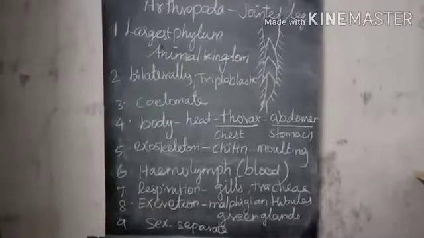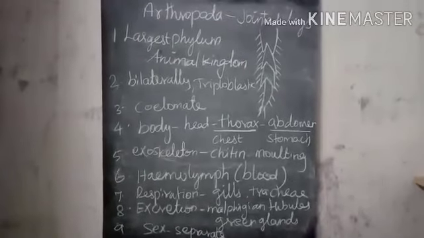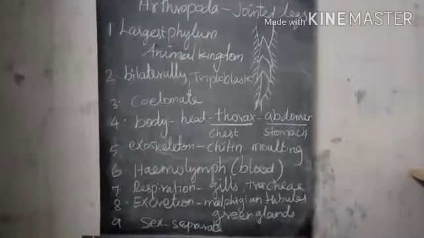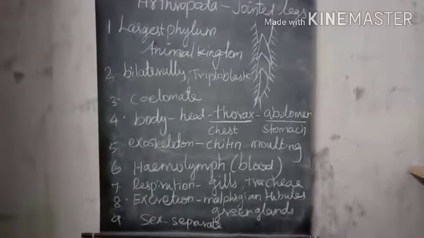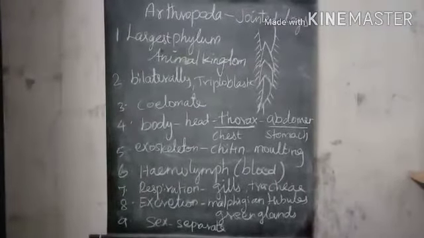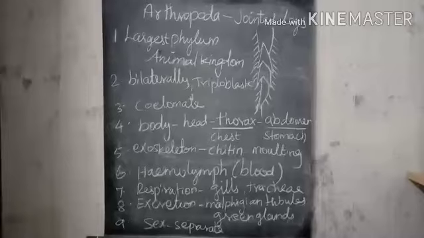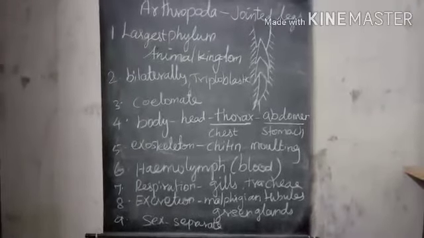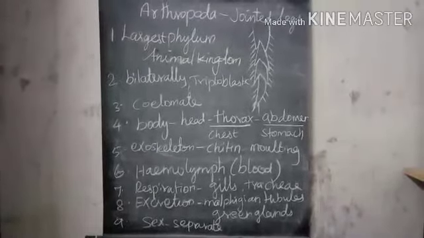Open circulatory system. Respiration is through the body surface, gills, or trachea. Excretion occurs in Malpighian tubules or green glands. Sexes are separate. Examples: prawn, crab, cockroach, millipedes, centipedes, spider, scorpions.